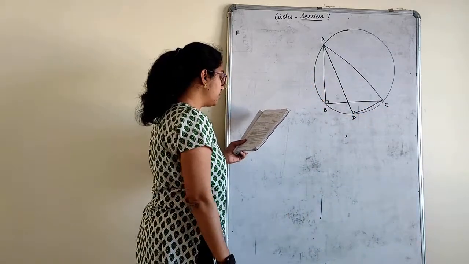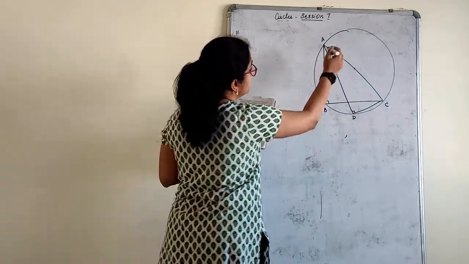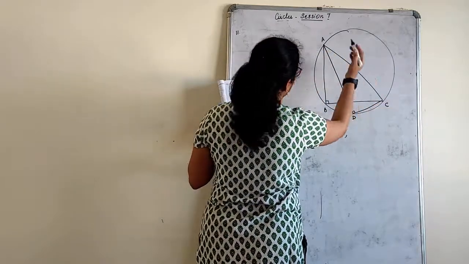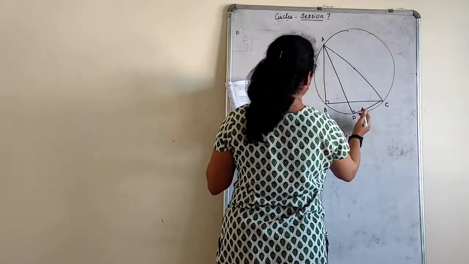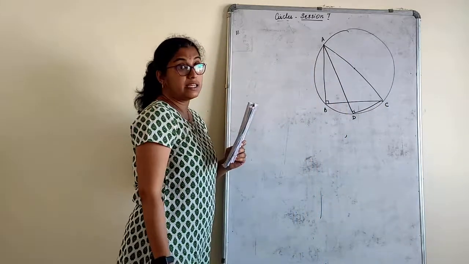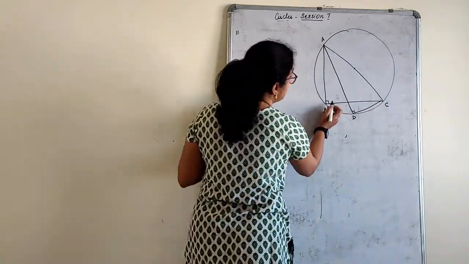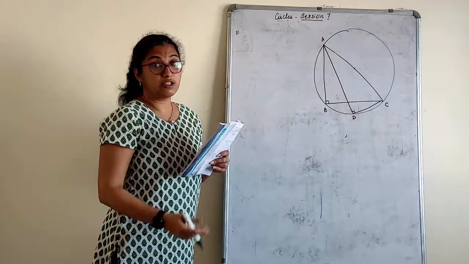What they have asked: prove that angle CAD is equal to angle CBD. These two angles are equal, that is what we have to prove. First of all, we know that these two angles are equal because they are angles in the same segment.